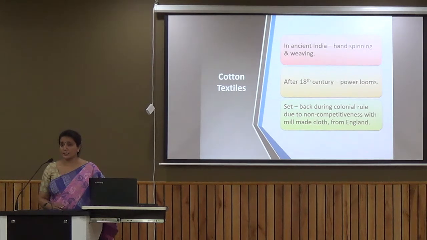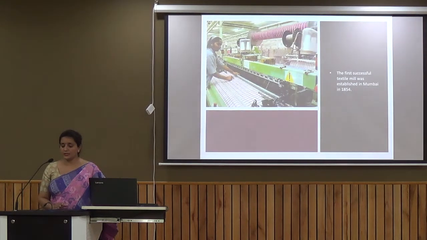So this was a big setback for the handloom as well as the powerloom. The first successful textile industry was established in India in the year 1854.